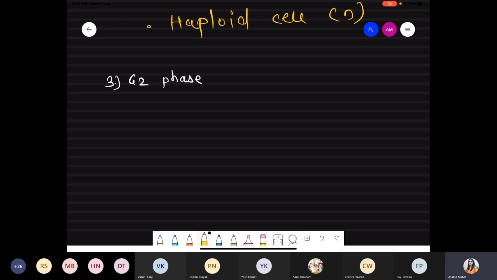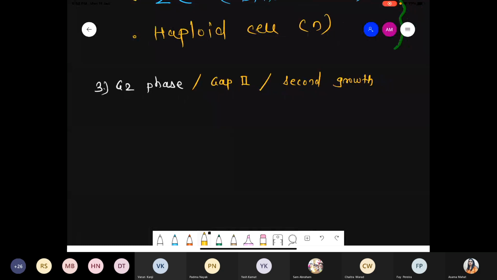So next one, that is G2. Exactly similar to G1. G2 is also called the gap 2 phase, also called the second growth phase. Also called the post synthetic phase, because they observe after the S phase.